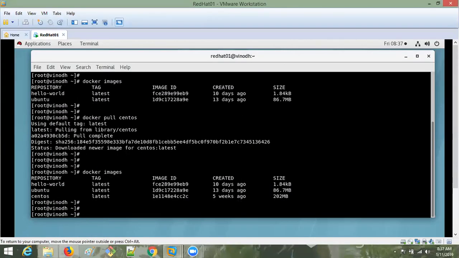Previously I had only these two images. Now I downloaded the CentOS image. So can I edit this one? No, it is not possible to edit this one.